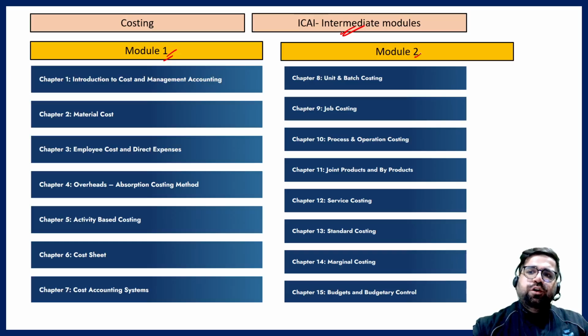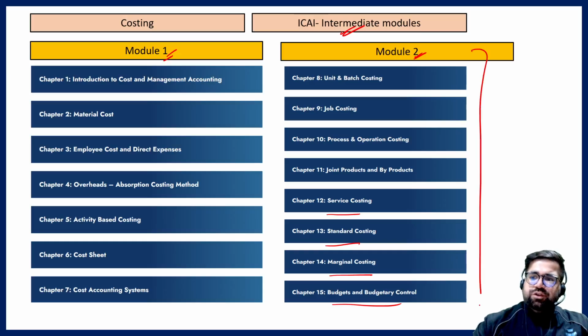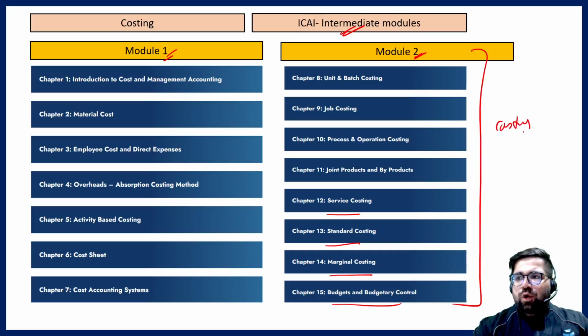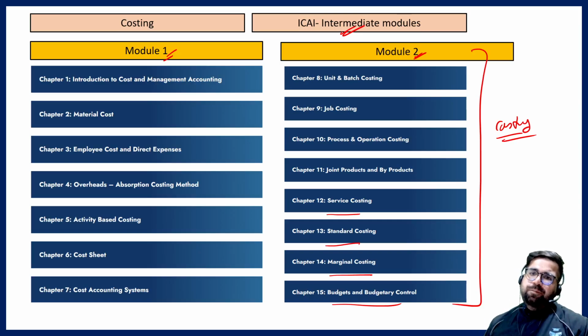And then in Module 2 your level will increase to unit and batch costing, job costing, process and operation costing, service costing, standard costing, marginal costing, and budget and budgetary controls. So these are the chapters which you have to do for costing. Once you do all of these chapters, definitely you are prepared for the costing component as well.